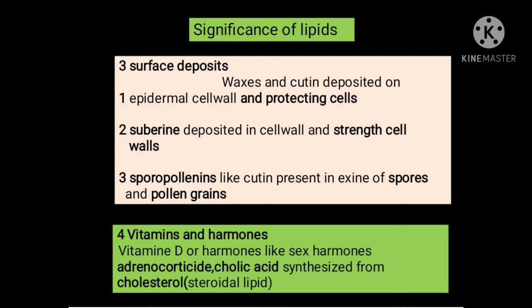The fourth significance of lipids is that some lipids act as vitamins and as a source of hormones. That is vitamin D, or hormones like sex hormones, particularly adrenocorticoids and cholic acid. These are synthesized from cholesterol, that is a steroidal lipid.